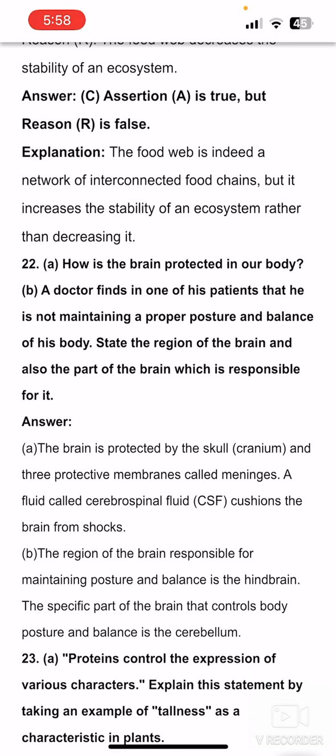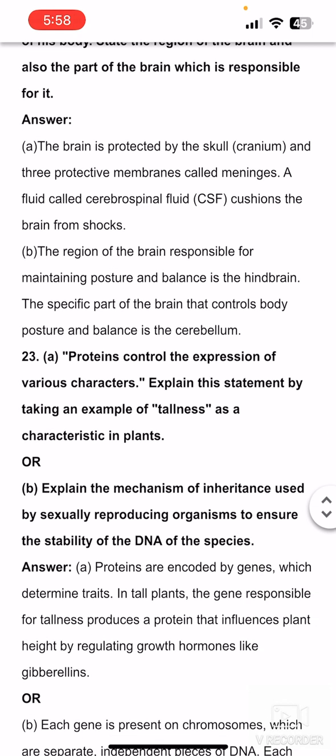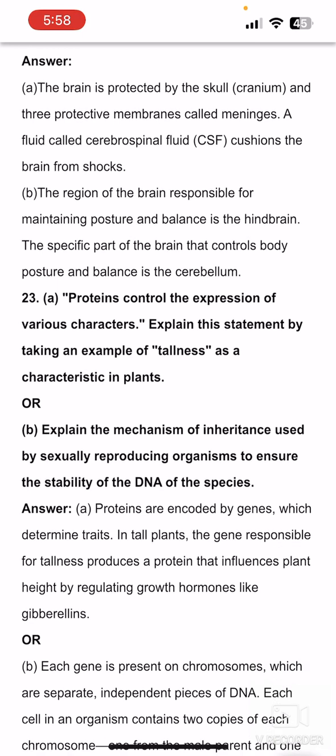So the cerebellum, part of our hindbrain, is responsible for the maintenance of posture and balance. Next question: proteins control the expression of various characters, explain the statement.